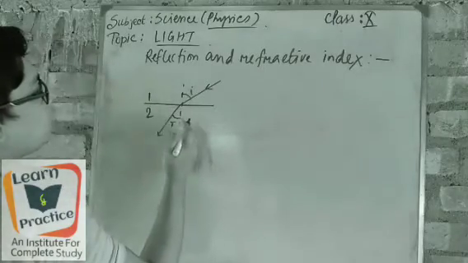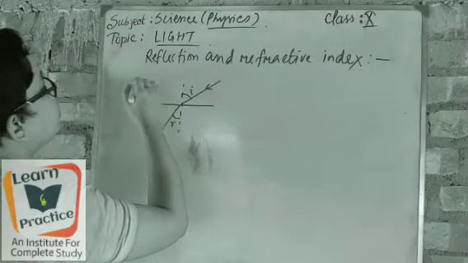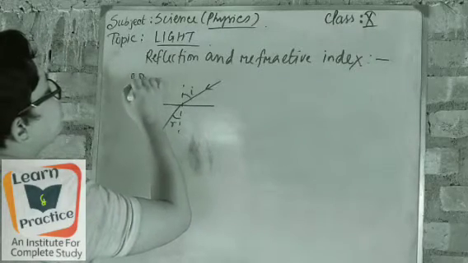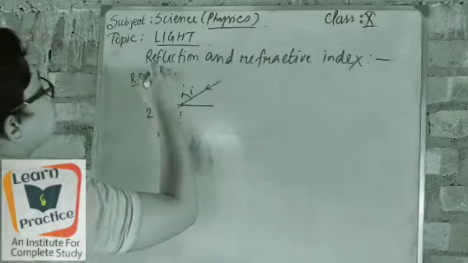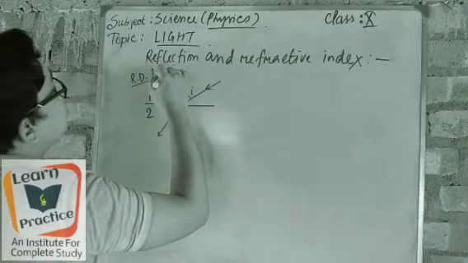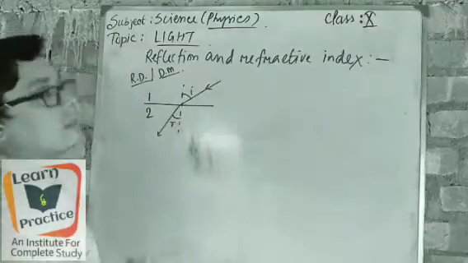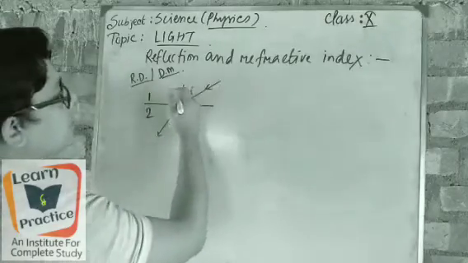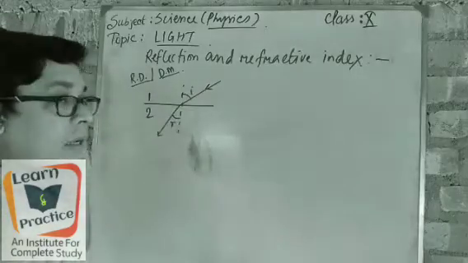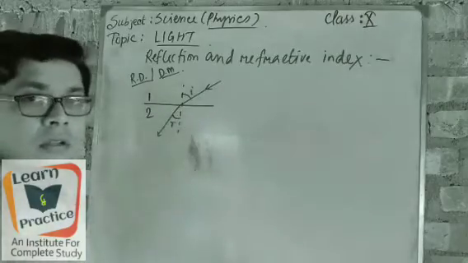From here we can understand that this is the rarer medium, which has low density, and the denser medium is the medium that has more density than the rarer medium. So when light passes from the rarer medium to the denser medium, at that time light always bends near to the normal.